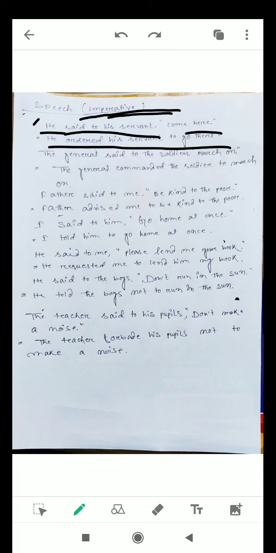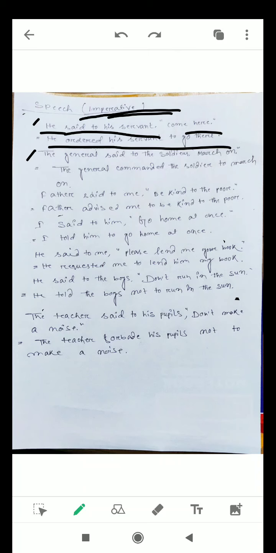Now, taking the same example and putting a new subject and object, father in place of he and son in place of servant: father said to his son, come here. We cannot write father ordered his son. Father asked his son, or father told his son to go there.